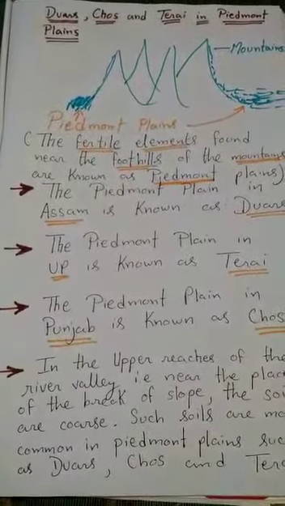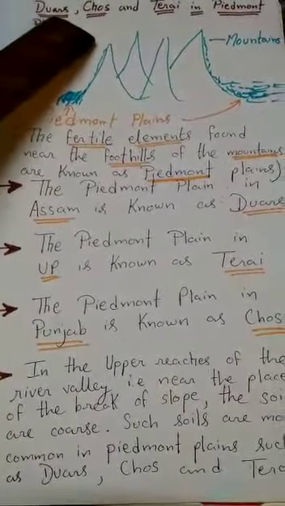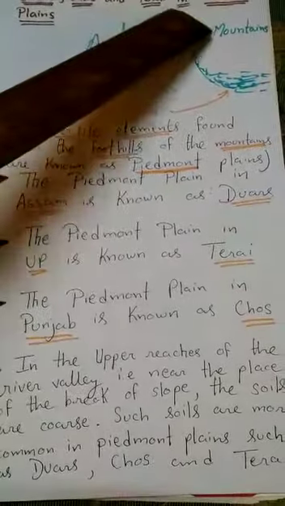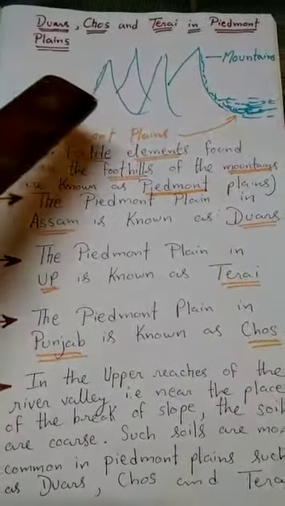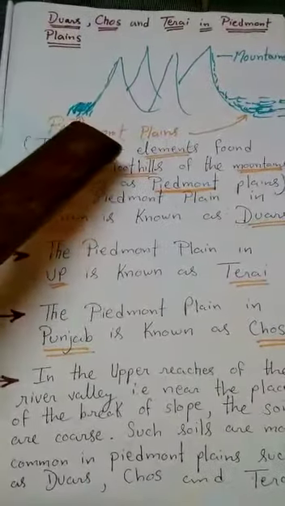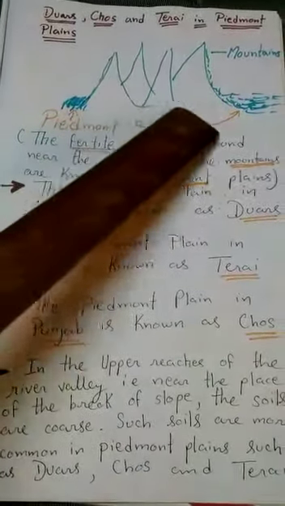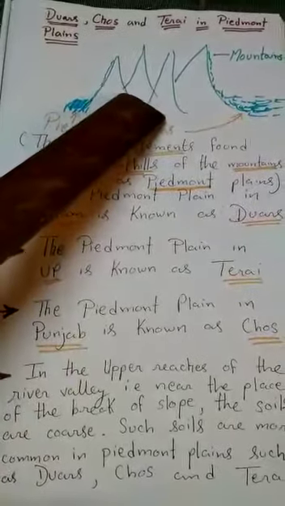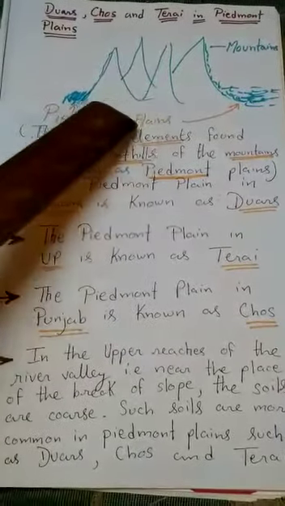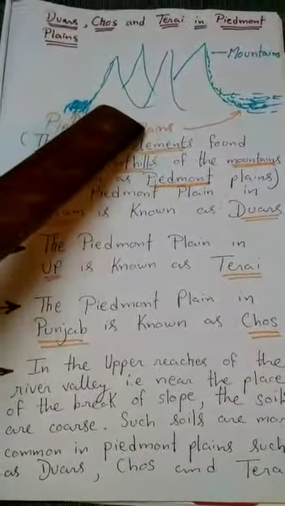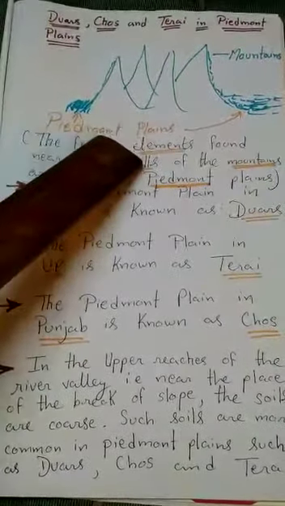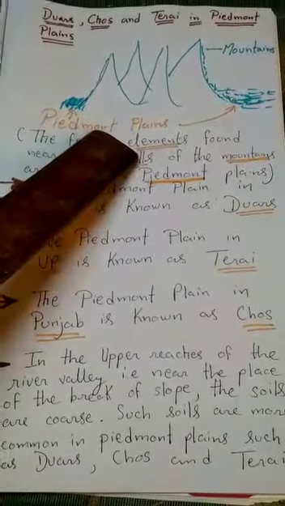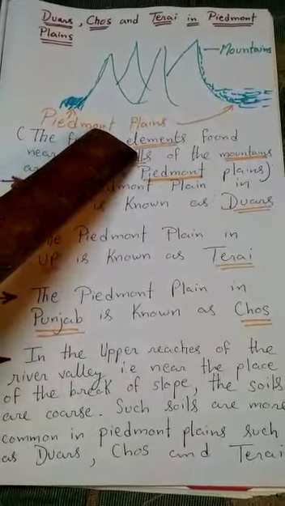Students, let us see now the Duars, Chos, and Terai in the Piedmont Plains. Actually, let us see what this Piedmont Plain is. You can see this mountain here, these mountain ranges. I have drawn it in blue color. Do you know which mountain is famously called the Blue Mountain? It is the Nilgiri Hills. Though it is not in the syllabus, I am just telling you.